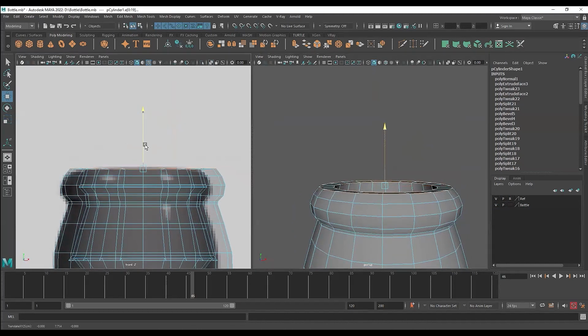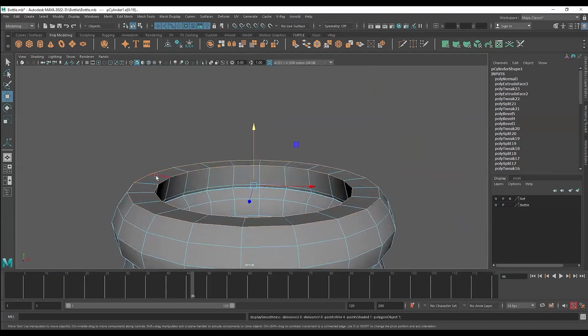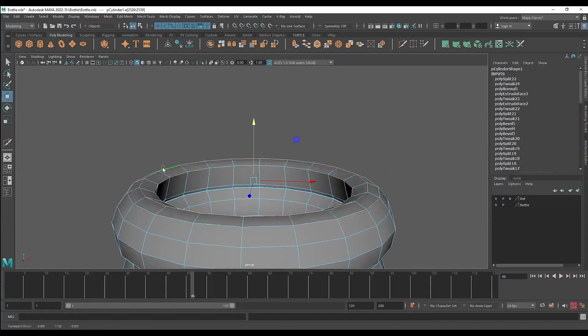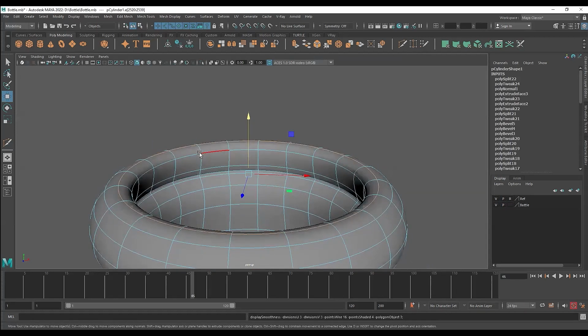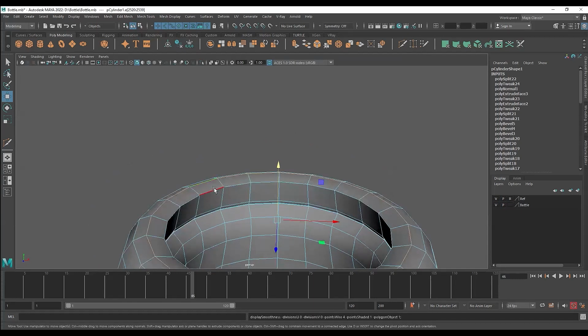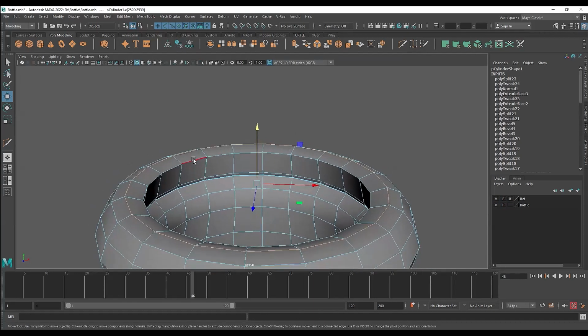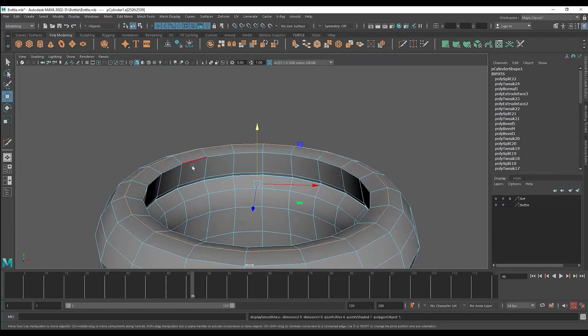I have both of them selected, and I will pull them slightly lower because there is one more issue. After adding the thickness, we can see the top surface is actually flat. So we'll add an edge here, select this edge and pull it up. Now you can see we're getting a rounded edge, but there is another issue. If I press 3, you can see this inner part is going very, very rounded. It needs to be rounded, but not so much. Right now it's getting rounded because it has no support.